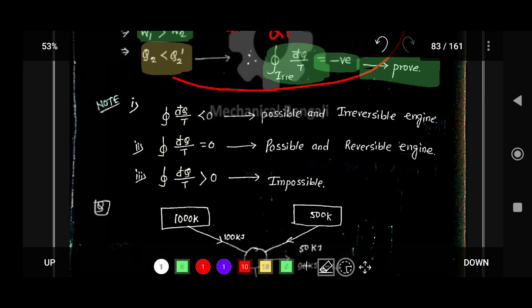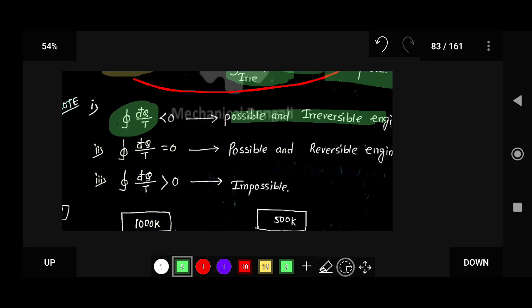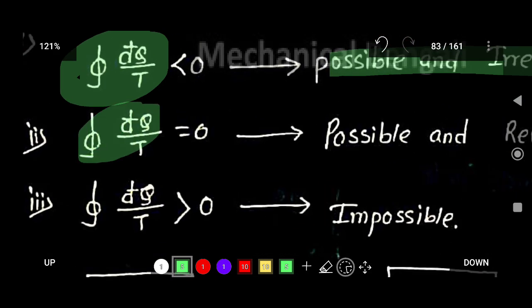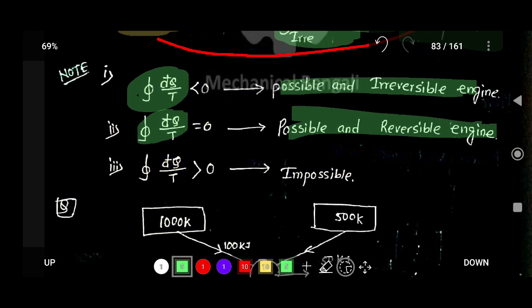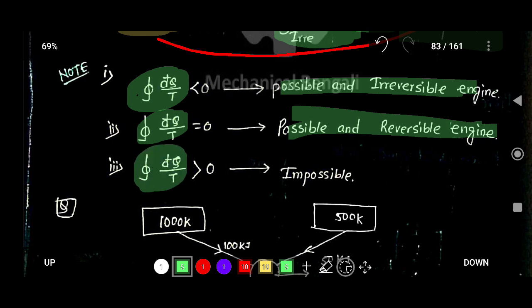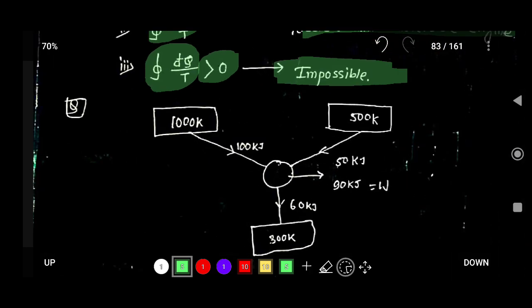The Clausius inequality says that if the cyclic integral of del q by T is less than 0, then it is a possible and irreversible engine. And if the cyclic integral of del q by T is equal to 0, then it is a possible and reversible engine. And if the cyclic integral of del q by T is greater than 0, then it is an impossible engine. Okay, now consider there is a question.